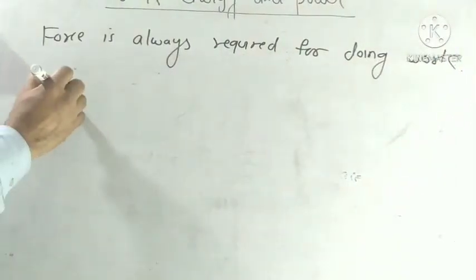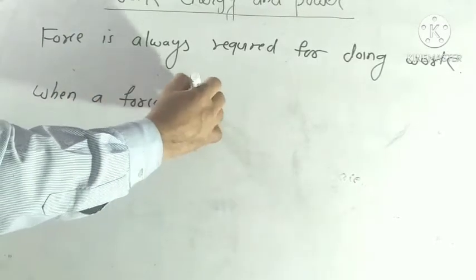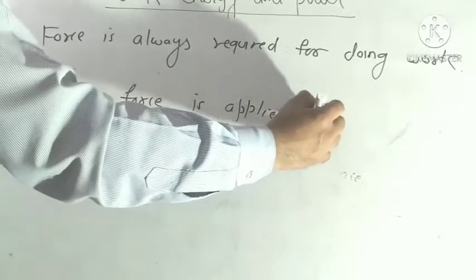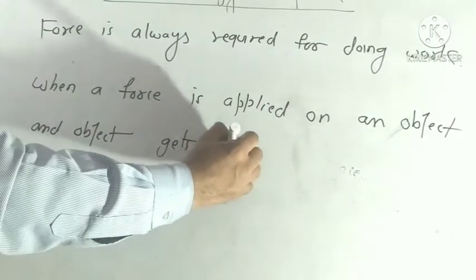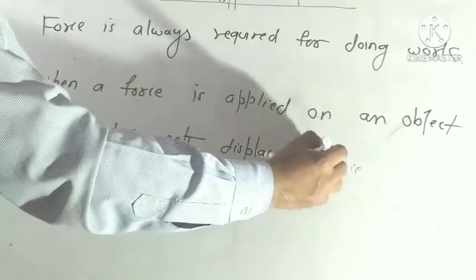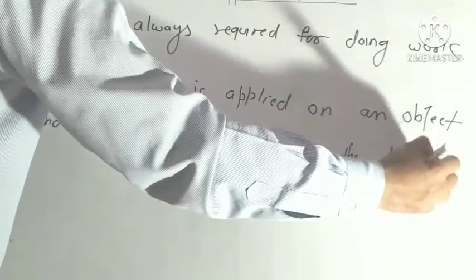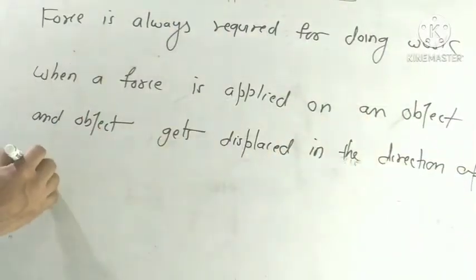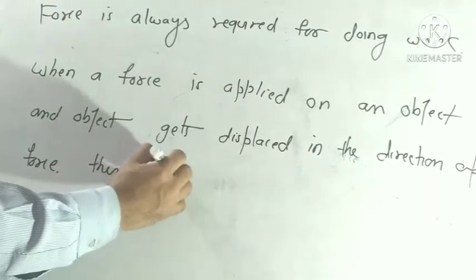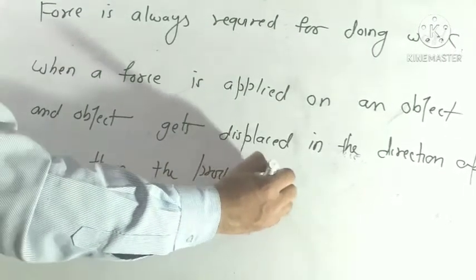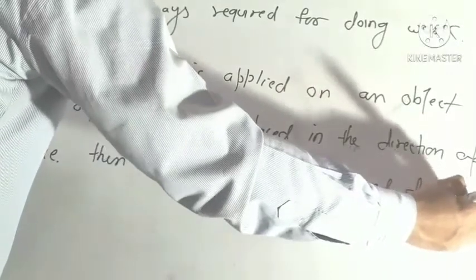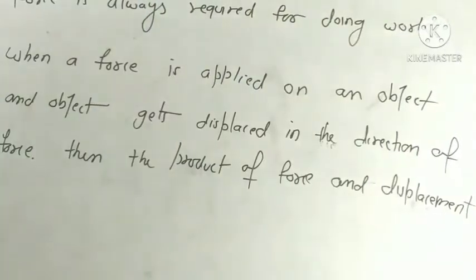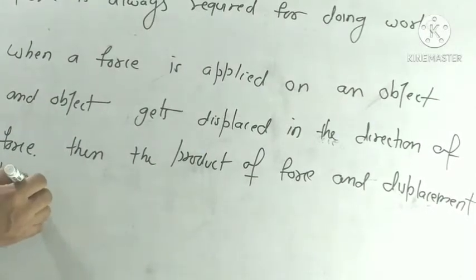When a force is applied on an object and the object gets displaced in the direction of force, then the product of force and displacement gives the work done.